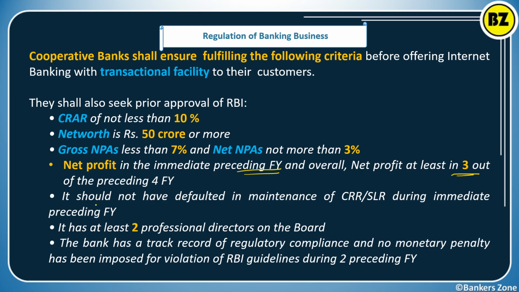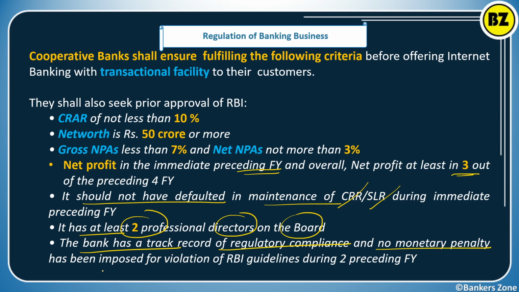Now, the cooperative bank should not have defaulted in maintaining the CRR and SLR requirement in the preceding financial year, and they should have at least 2 professional directors on their board, so that they can guide them and take care of the internet facility. The bank should have a track record of regulatory compliance, and no monetary penalty should have been imposed in the history for a violation of RBI guidelines during the past 2 preceding financial years. This is the criteria if the cooperative bank wants to start internet banking with the transaction facility.